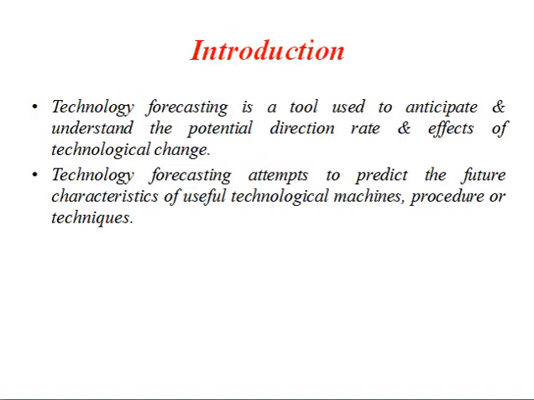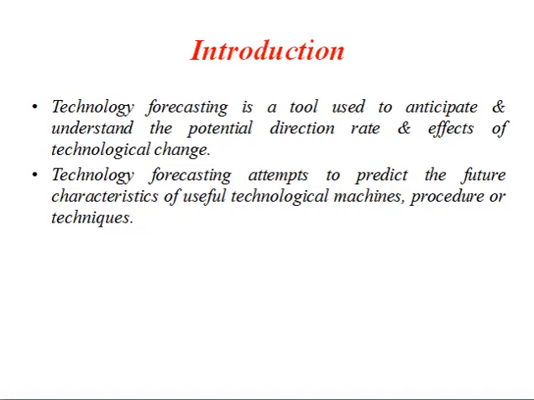Let us start with the introduction, where we need to justify what exactly the meaning of technology forecasting is. Technology forecasting is a tool used to anticipate and understand the potential direction, rate and effect of technological change.